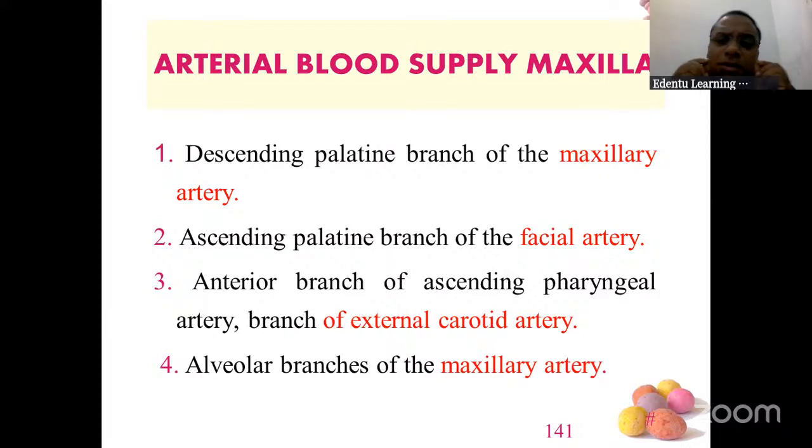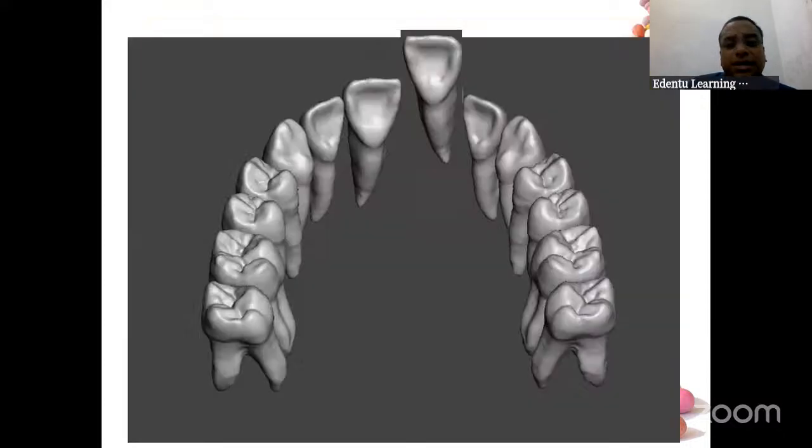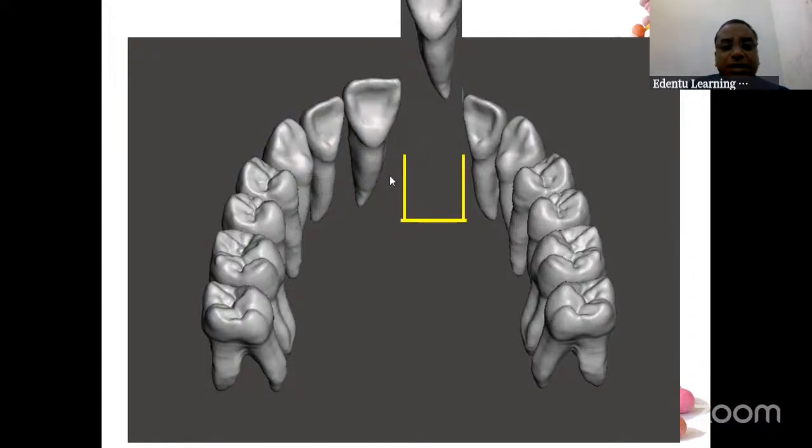So always remember, whenever we are giving an osteotomy cut, the blood supply on one side has to be intact. You will not cut through and through, buccal and palatal. Either you will cut buccally or you will cut palatally. If you are cutting buccally, blood supply should be intact from the palatal side. If you are giving an osteotomy cut on the palatal aspect, then the blood supply should be intact on the buccal aspect. This is how you do this. This is for an anterior tooth, I'm showing.